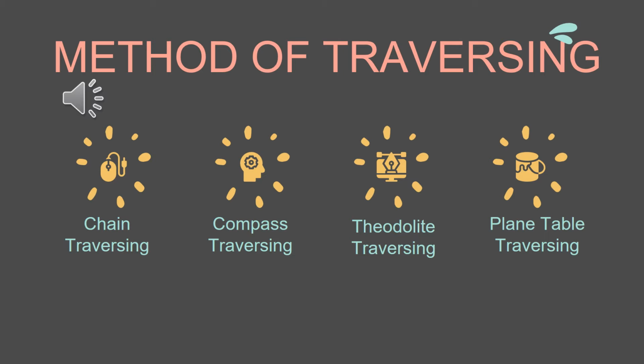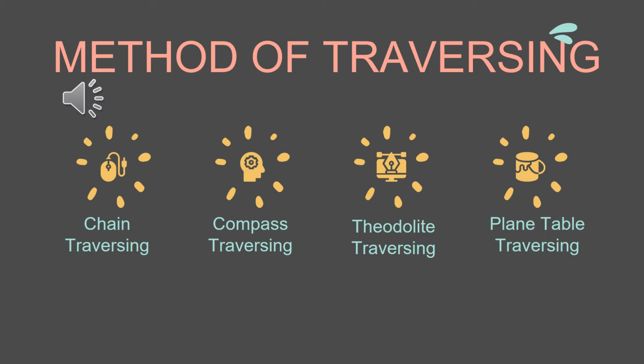In the case of theodolite traversing, the linear measurements are done by using chain or stadia method, and angular measurements are done by theodolite. Using theodolite, the magnetic bearing of the first traverse line is measured, and from it the magnetic bearings of other sides are calculated. This method is very accurate compared to other methods.